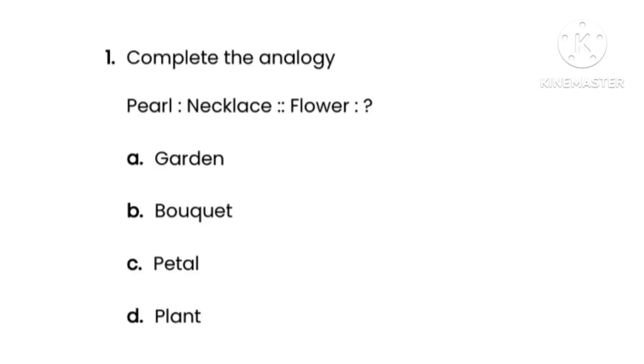The question is complete the analogy. Here the analogy is pearl is to necklace. Then flower is to what? So here options are option A garden, option B bucket, option C petal, option D plant. So here the correct option is option B, that is bucket. Here you can see necklace is made up of pearl, like that bucket is made up of flowers. So here the correct option is bucket.